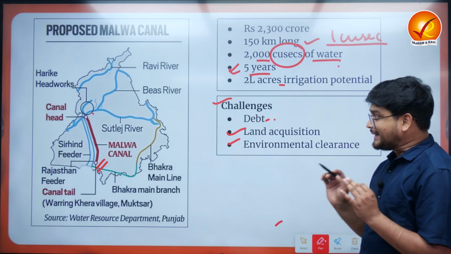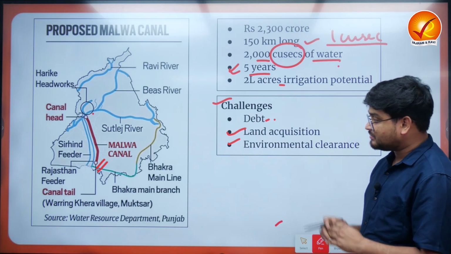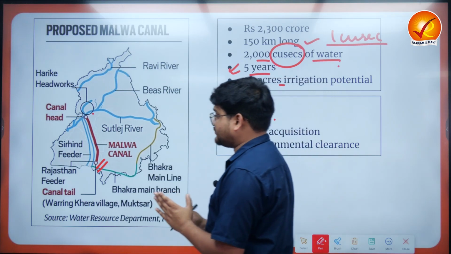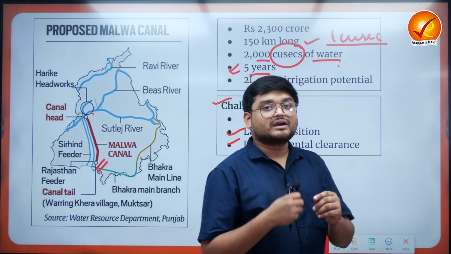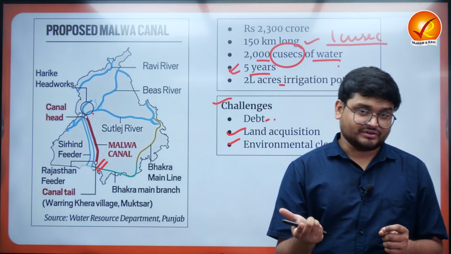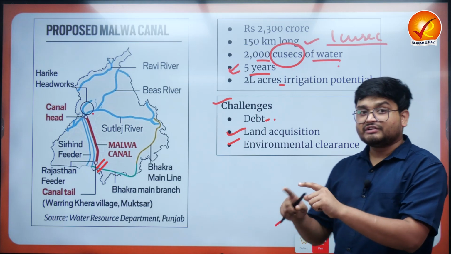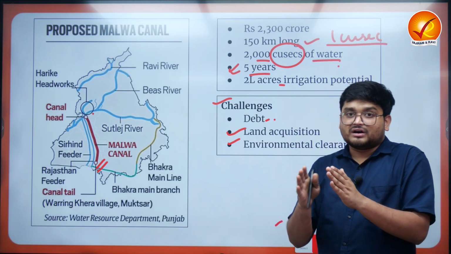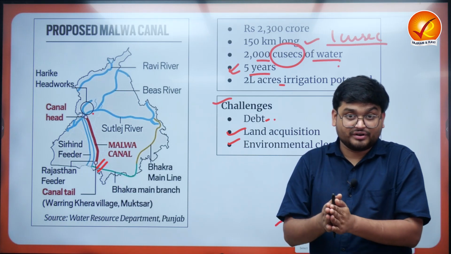Next, there are issues with reference to environmental degradation. We know that a particular stretch of this kind of canal irrigation project will be constructed over a period of a few years, and that can have a broader ecological impact on the various ecological troves across the region. It can be forests, right?